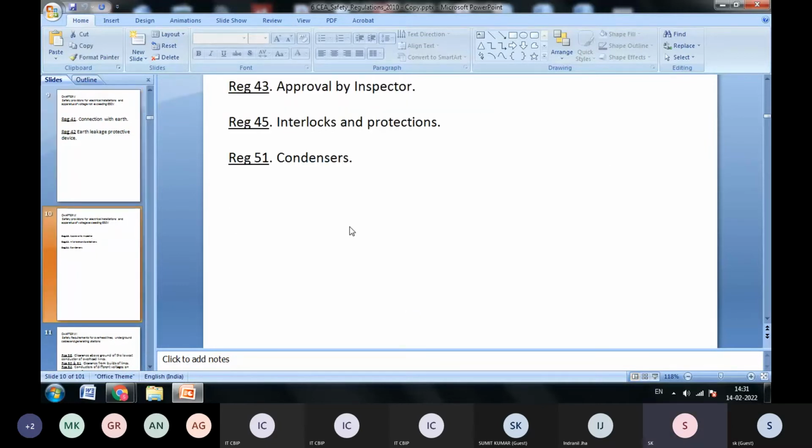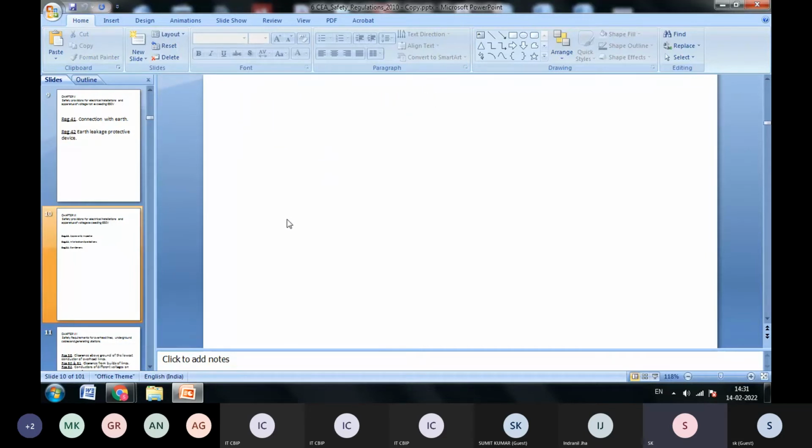Regulation 43 is the approval by inspector. Whenever an installation is done and the erection and commissioning is over, it must be approved by an inspector. Who will be the inspector for this purpose is also mentioned under this regulation. Regulation 45 is interlocks and protection circuits, and 55 is about condensers, which are actually the capacitors used there.